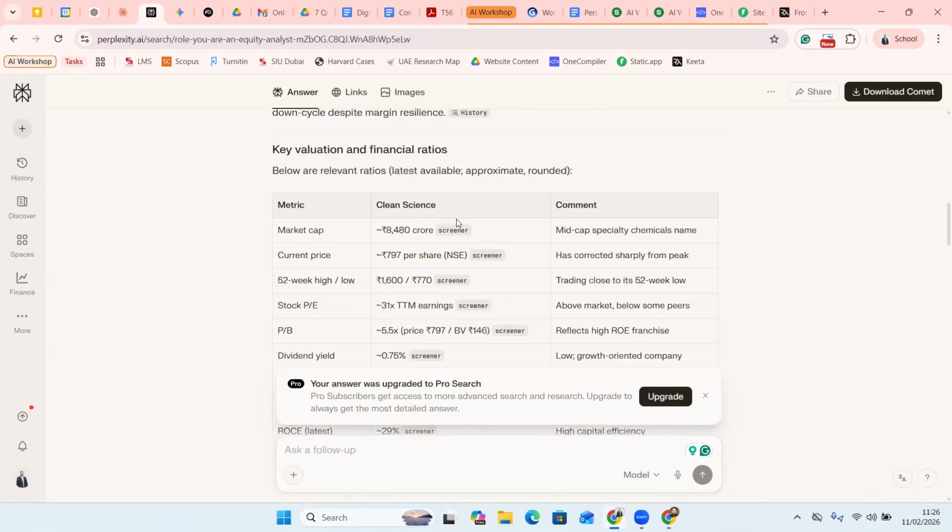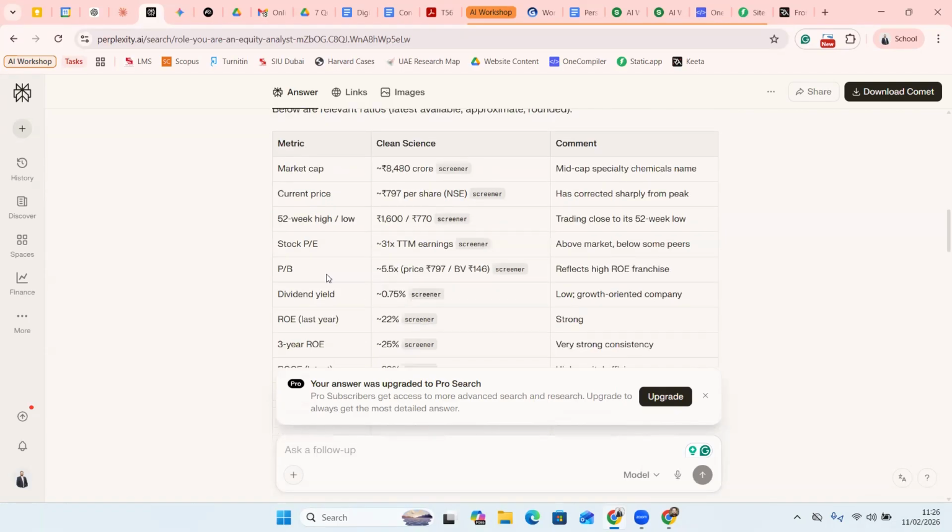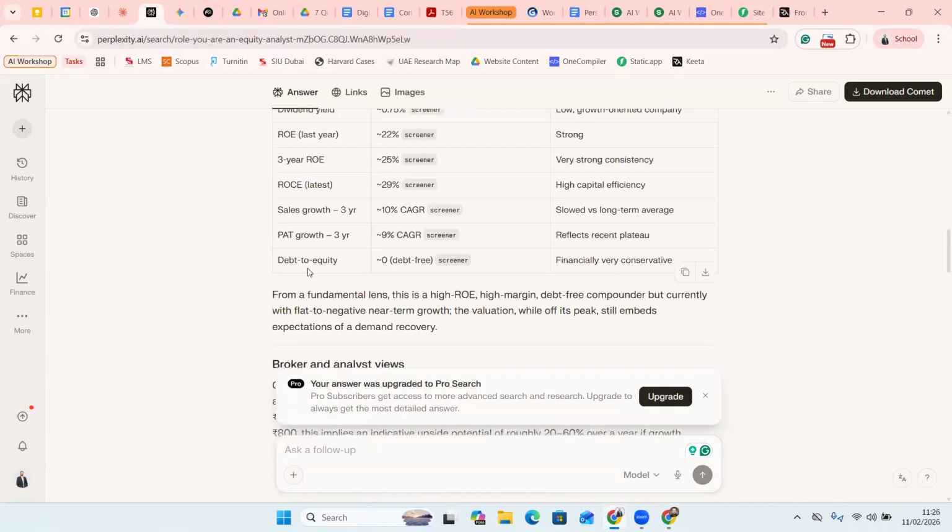And then it will obviously give you more aspects. It will give me certain metrics which are important for me to know as an investor. So it's a small cap company. It talks about the stock P/E, which is 31 times. Okay, great. Then the 3-year ROE and debt to equity: the debt is zero. It's a debt-free company. That's one of the key factors for me to invest.